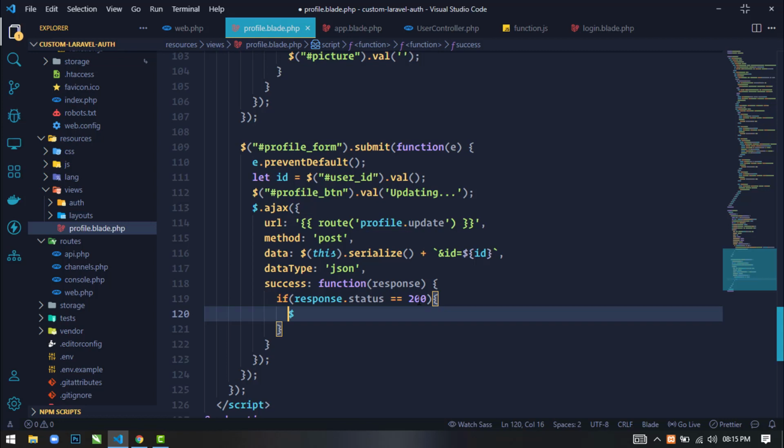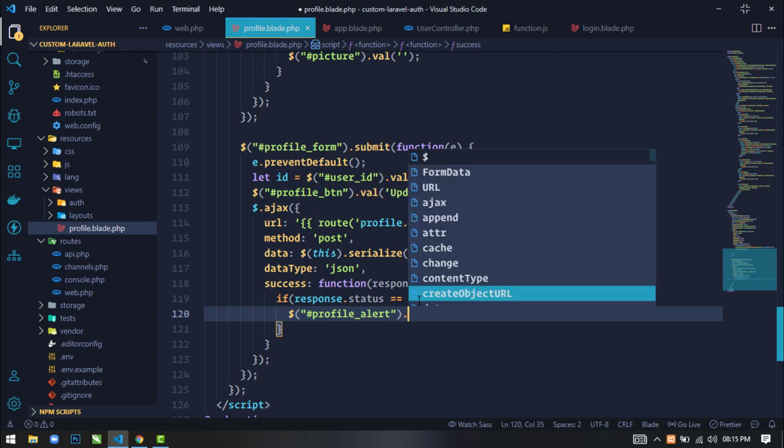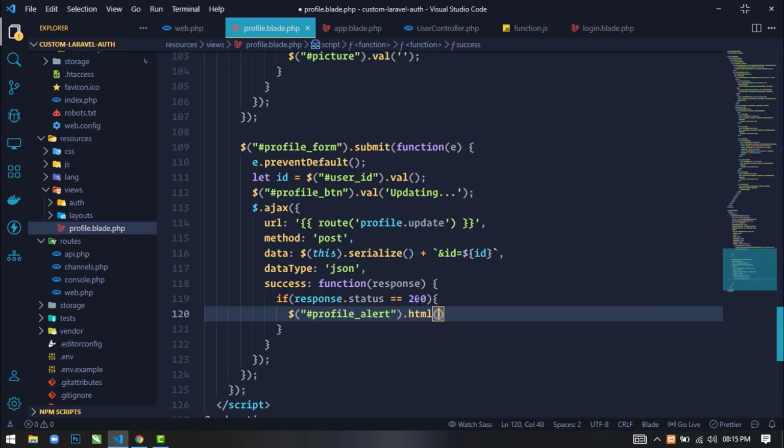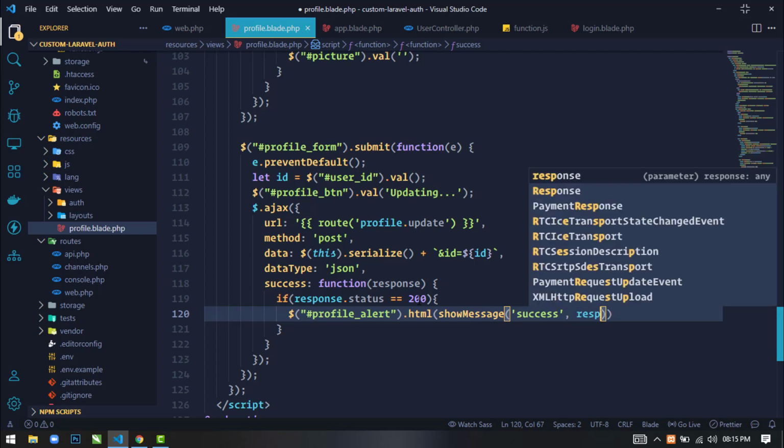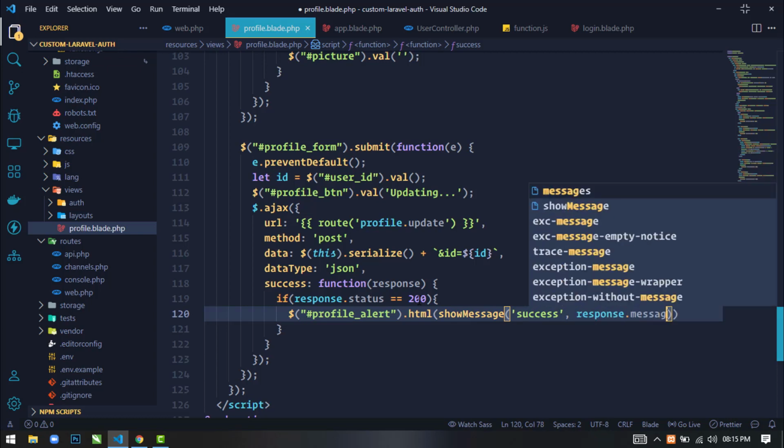then here we'll use the profile alert div. We will select the profile alert div, then the HTML method, then showMessage, then success, and here we'll use response.messages.